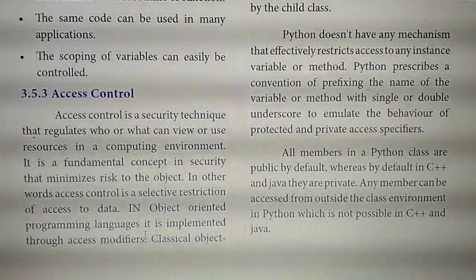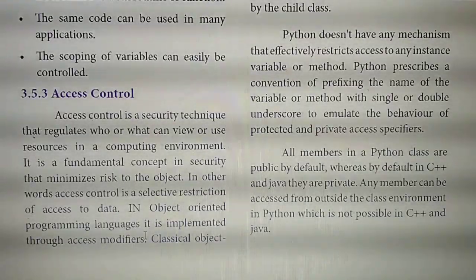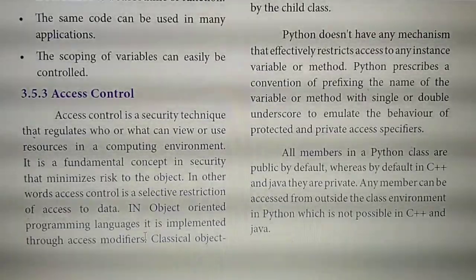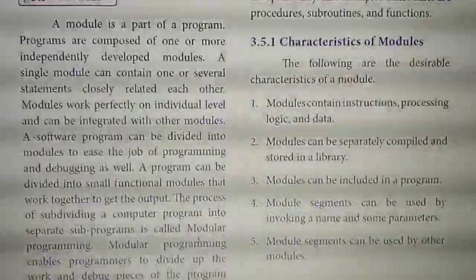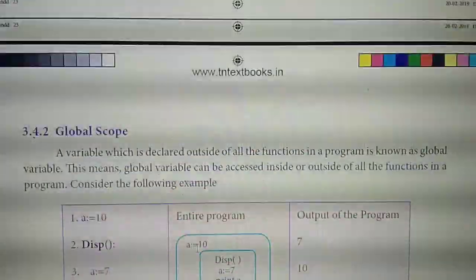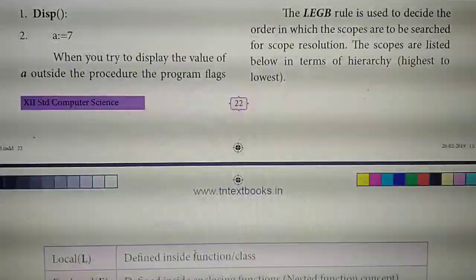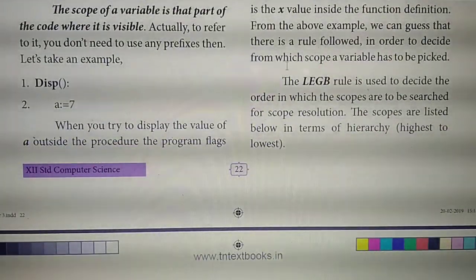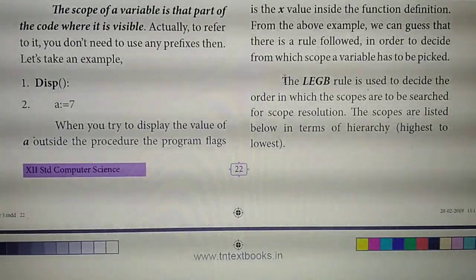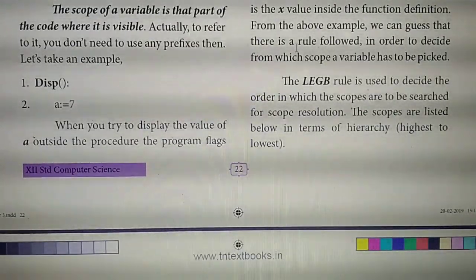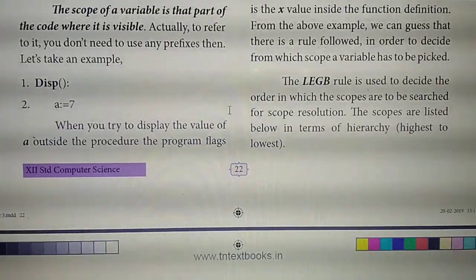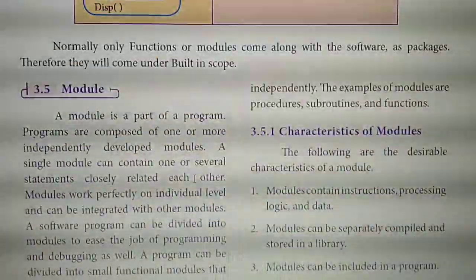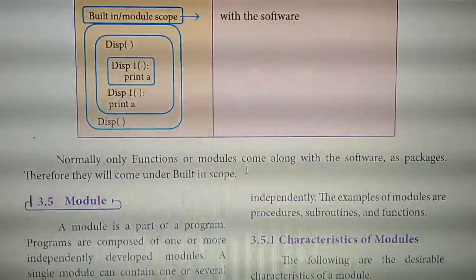Now we can mark the 5-mark questions, okay? The fifth question, you have already written near your questions itself. First 5-mark question, very very important, LEGB rule. Page number 22. Starting from LEGB rule, starting from here, the LEGB rule is used to decide, from here to the last, all the types of scope till page number 25, till this one, built-in scope.